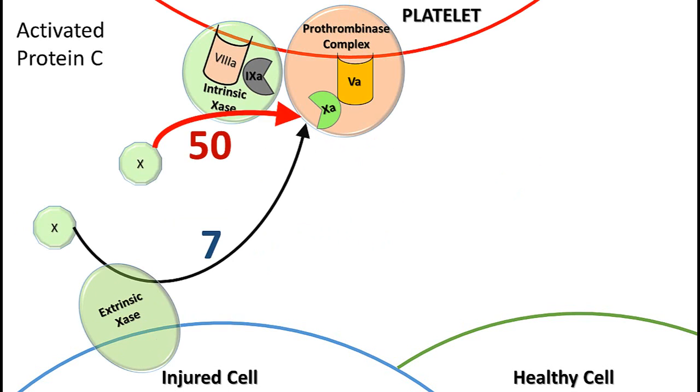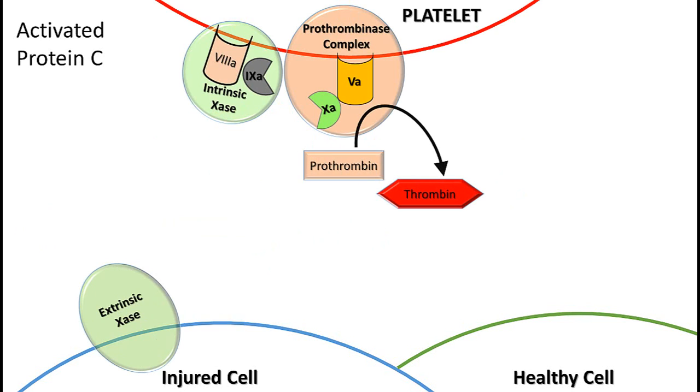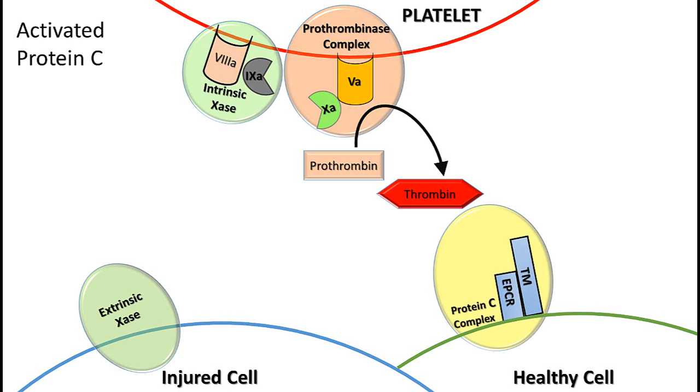Both the intrinsic and extrinsic tenase can feed the prothrombinase complex on the platelet to generate an initial amount of thrombin. At this point, we are ready to generate fibrin. But if this thrombin molecule finds the surface of a healthy cell before it finds fibrinogen, what it signifies is that the clot formation has been sufficient and it's time to shut down coagulation.